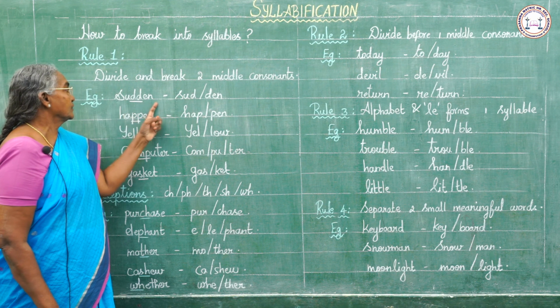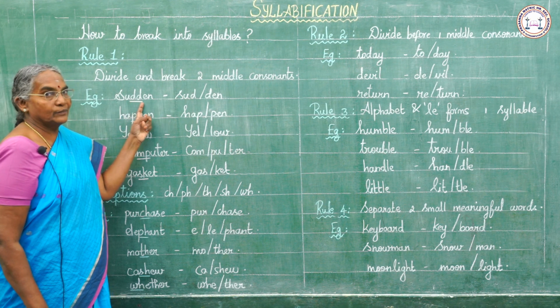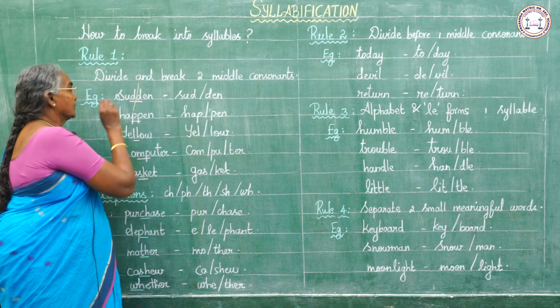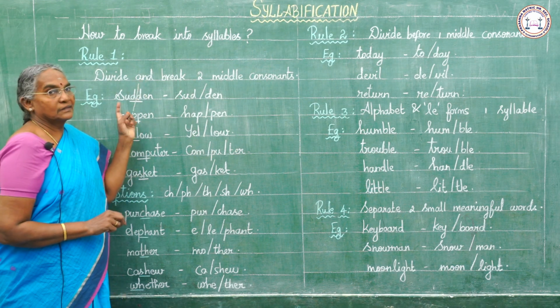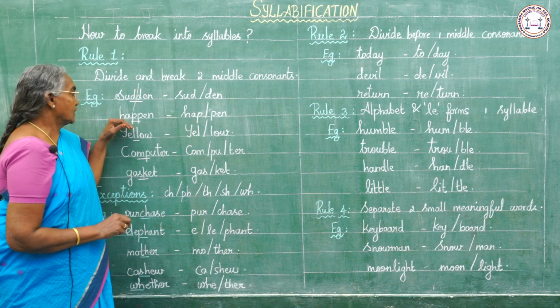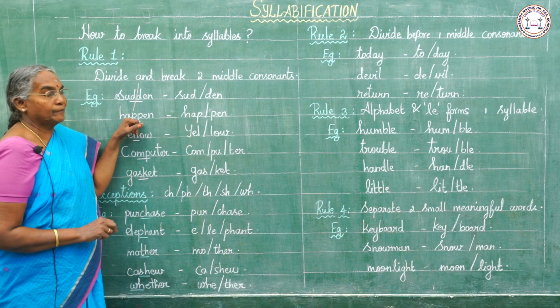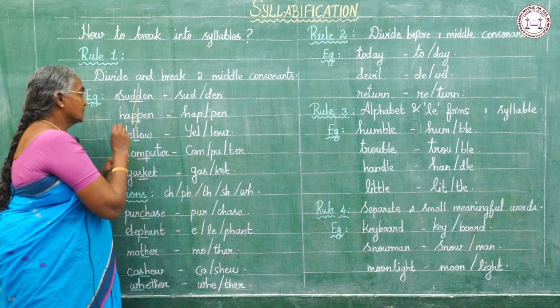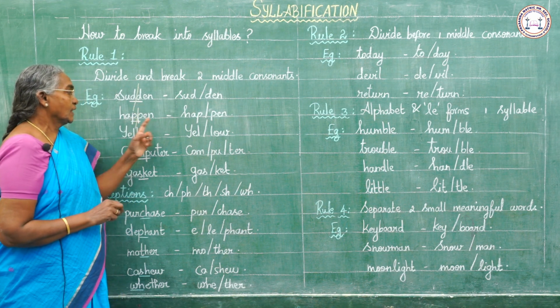Example, sudden. There are two consonants in the middle. We have to divide the word, break the word here. Sudden. Here we see two consonants, PP in happen. We have to divide this word here.